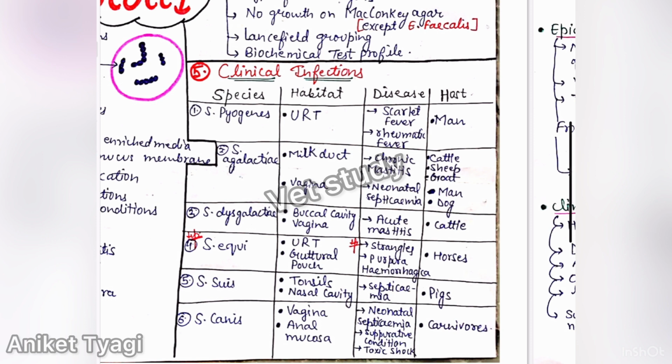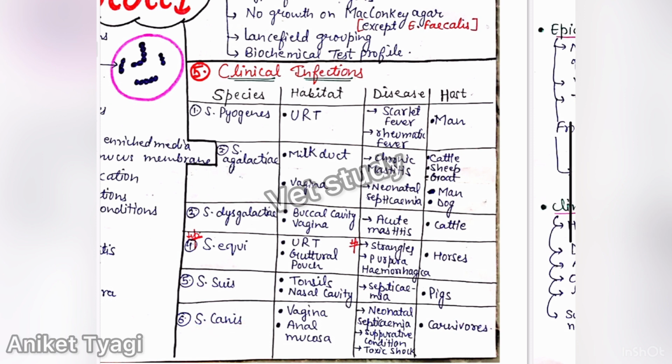And the group B streptococci causing disease in human infants appear to be distinct from the animal strain in this group. Okay, so this is the major public health importance, Streptococci suis. Others are generally animal-origin related. After this, we have Streptococci canis, and this is a very significant pathogen of dogs, associated with neonatal septicemia, many suppurative conditions, and recently toxic shock syndrome. So this is the general brief. Now we'll discuss in detail.